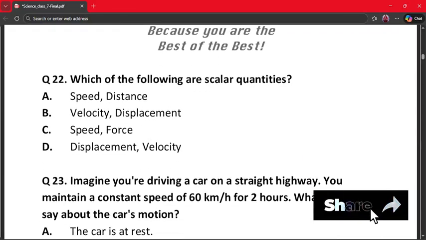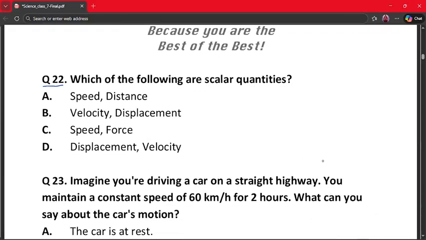The next question is question number 22. Which of the following are scalar quantities? A. Speed, distance. B. Velocity, displacement. C. Speed, force. And D. Displacement and velocity. Here the correct answer is option number A, because speed has magnitude only